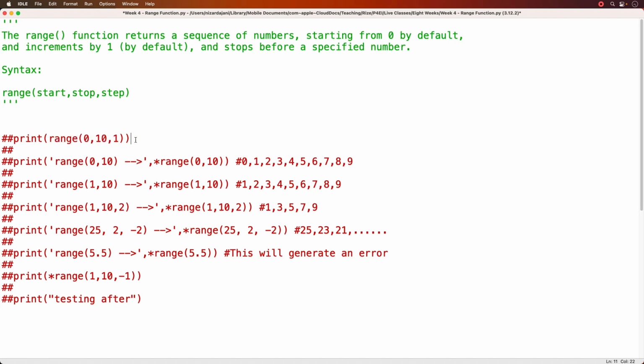Well, let's test this out using a print statement and see what happens. I'm going to pass it the range of 0, 10, and 1. So technically I should get the numbers 0, 1, 2, 3, 4, 5, 6, 7, 8, 9. It doesn't include 10 because again it says stops before a specified number. So I'm going to guess that the range function is going to return all these numbers for me. So let's run this and see what happens.